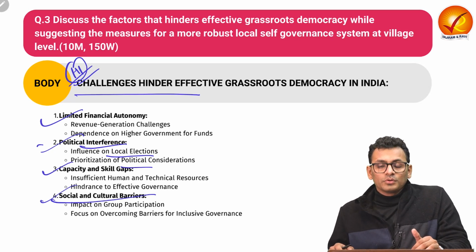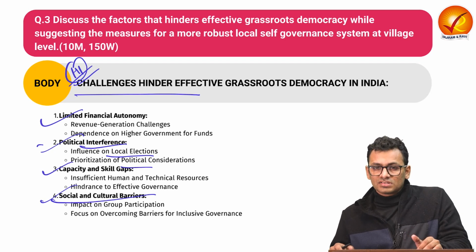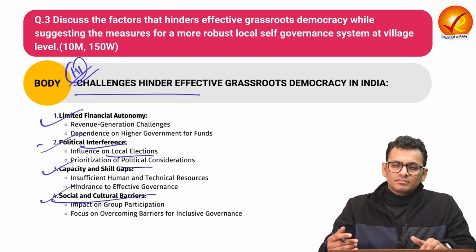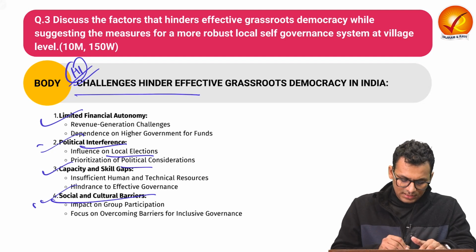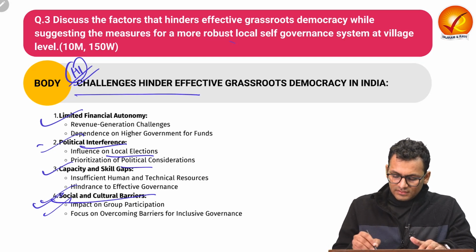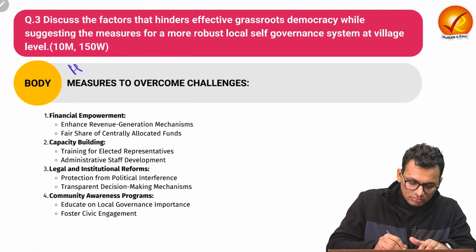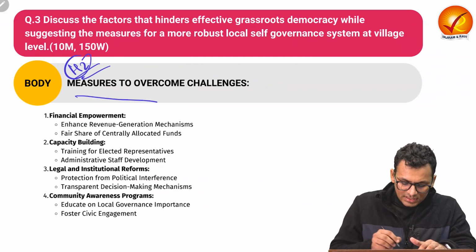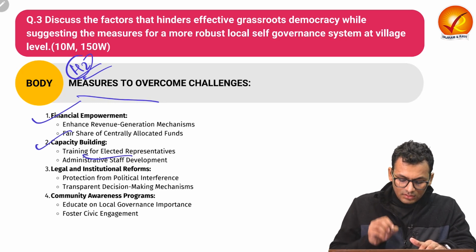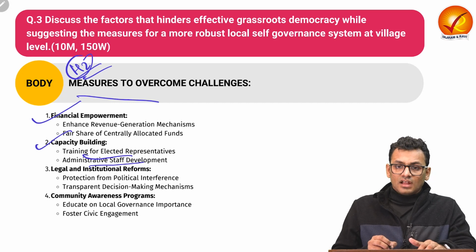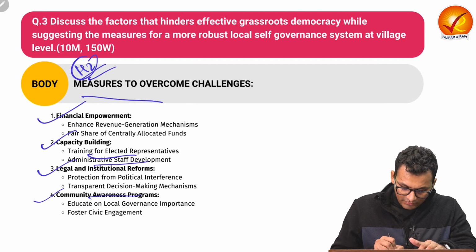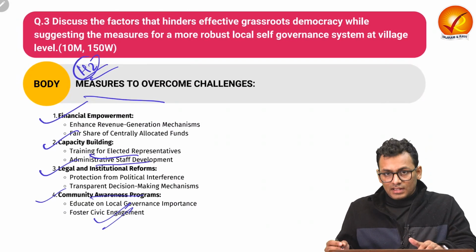We have seen that in rural places, we have a certain degree of discrimination based on social indicators. Mostly we have seen discrimination in terms of casteism as well as gender discrimination. So that can also hinder effective grassroots democracy of local self-governance at village level. In heading 2, you can talk about the measures to overcome the challenges. Firstly, financial empowerment. Second is capacity building, trained elected representatives and administrative staff development. Third is legal and institutional reforms. And fourth is community awareness, where engagement can be realized.